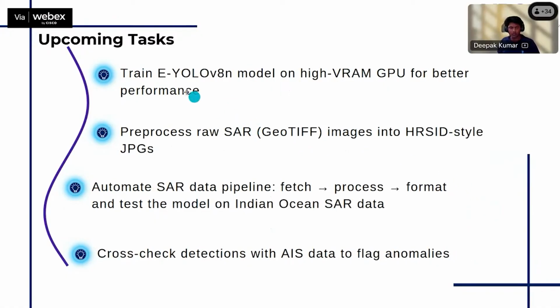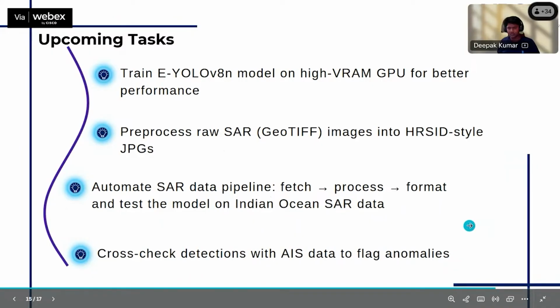For the looking-forward part, what will be done next is to train the enhanced YOLO model, rather than the basic model, on a high-VRAM GPU so that the performance can improve. Then the preprocessing of the SAR images to HRSID images, which is required for the model, should be automated, so that we can get everything in one pipeline, which will be integrated with the AIS data to help in getting information about ships.